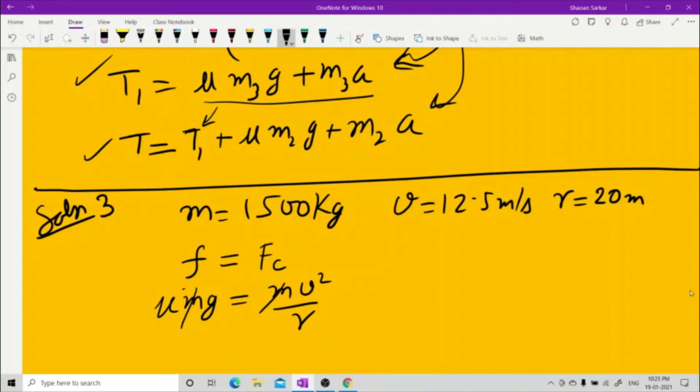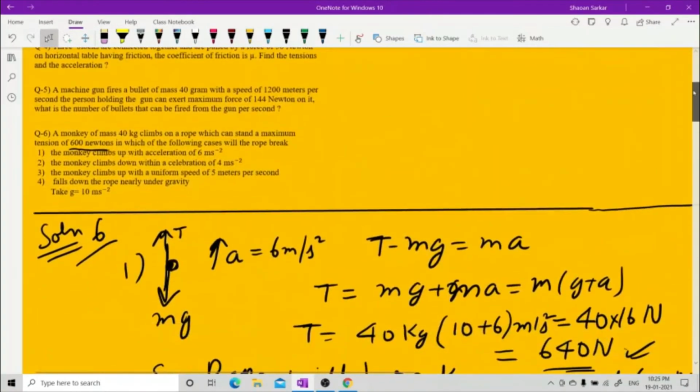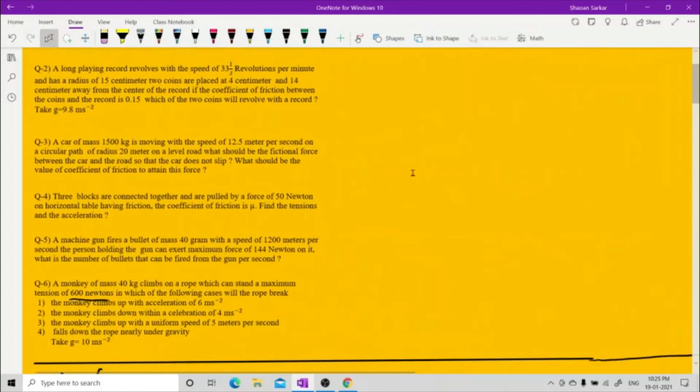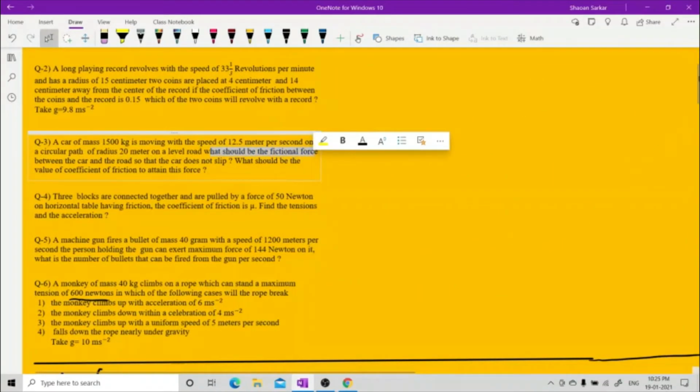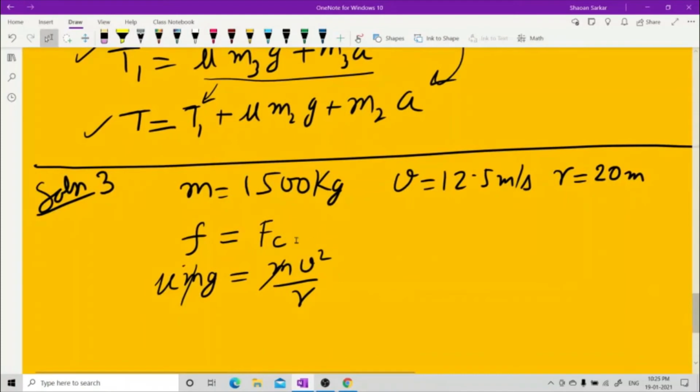Wait a minute. What am I doing? I think they are asking me what should be the frictional force. So how can I do this? This cannot be done, I'm trying to equate. They have given me the velocity, the radius, the mass. How can I write this? It's not possible for me to write this. They're asking frictional force. So this is wrong.